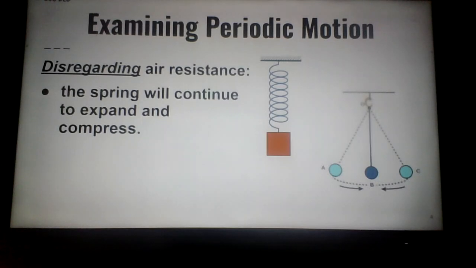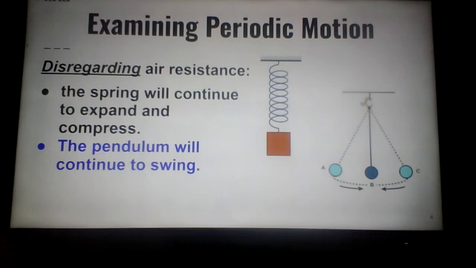And that pendulum on the right side would continue to swing indefinitely because there's no resistant force if we disregard air resistance. The pendulum will continue to swing.